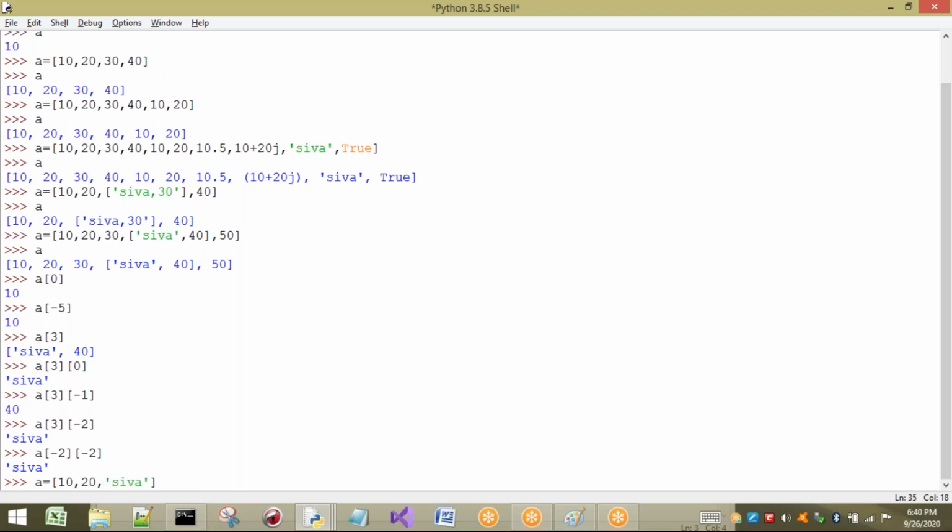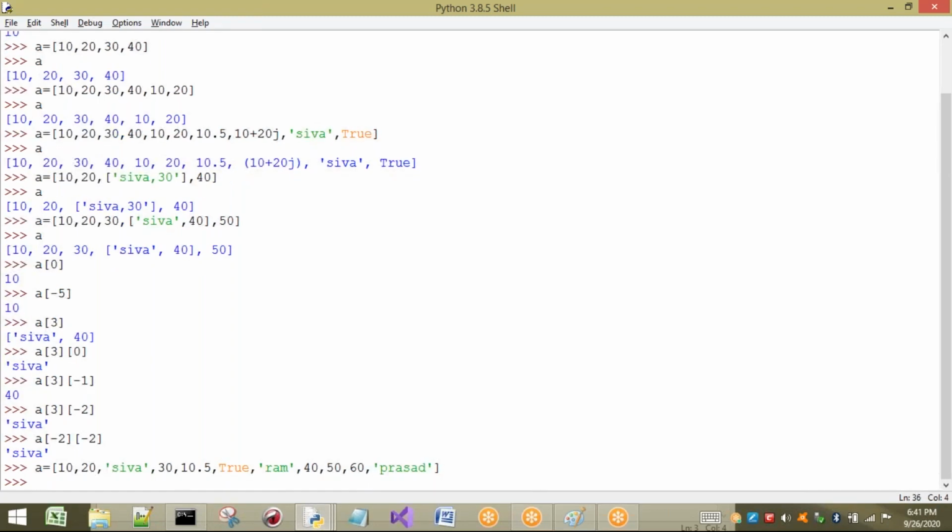Different values I am going to consider here: 10.5, True, for example, then 40, 50, 60, and 1, 2, 3, because I want to show you different examples on this list. These are the values I am going to take for A.